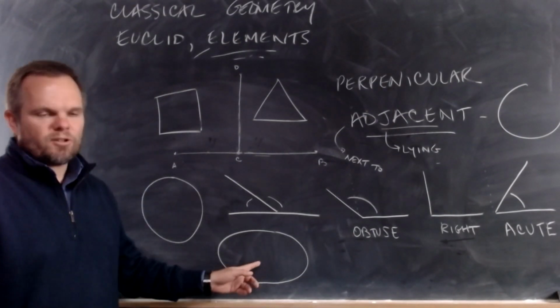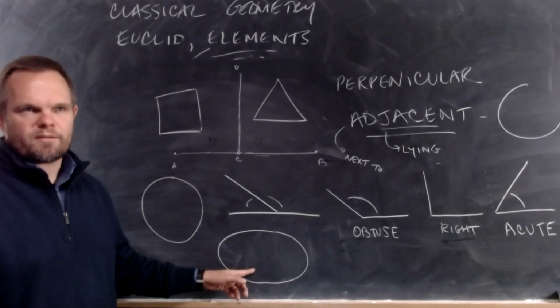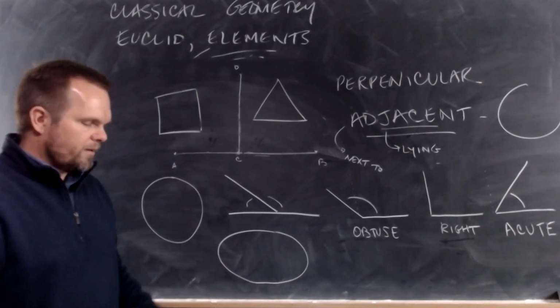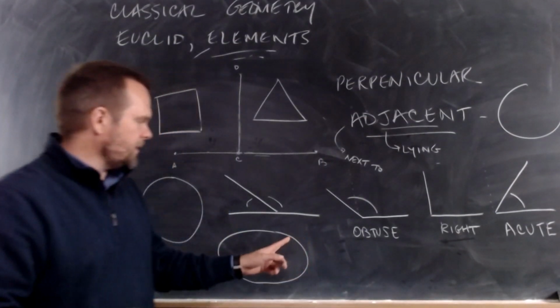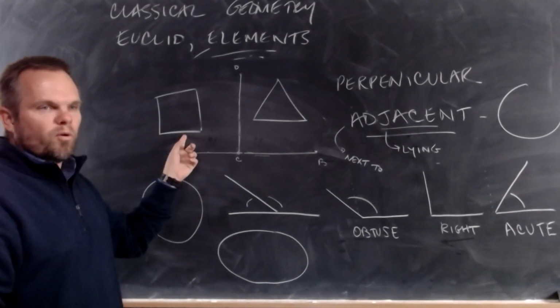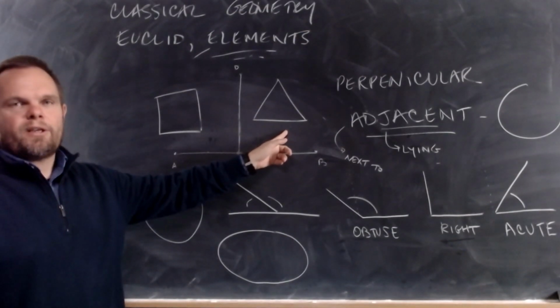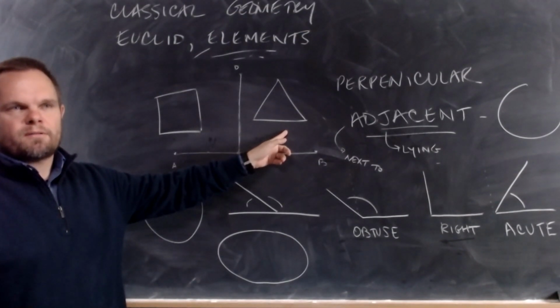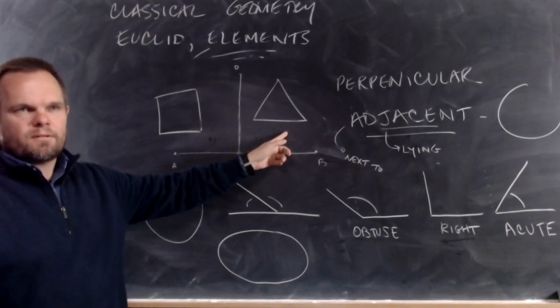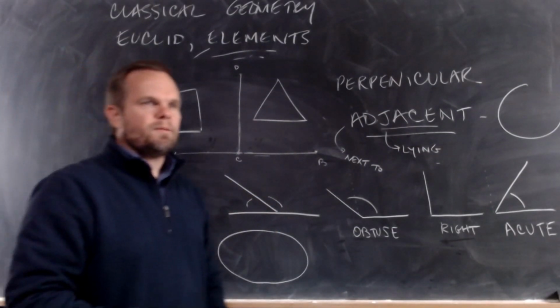But that's not a circle because definition 15 is not going to be true of this. All right? But this is what it means to be contained by one line. There's one line. Here there's 4 lines. Here there's 3 lines. Can a figure have 2 lines? If they're curved, it can, right? But not straight lines.